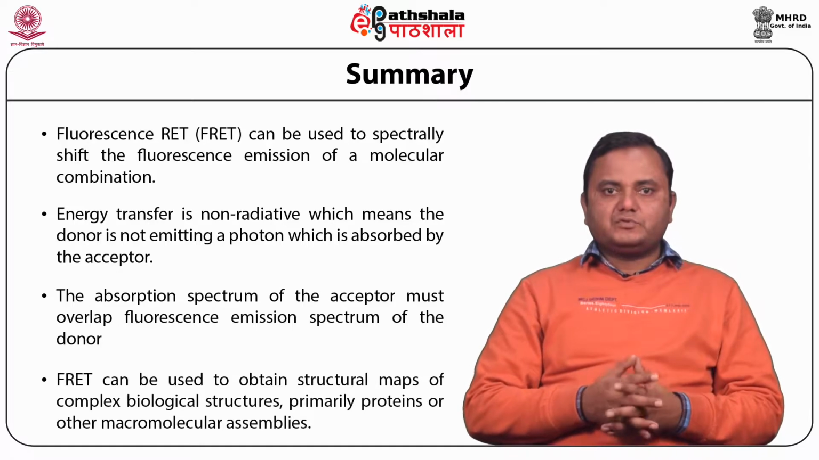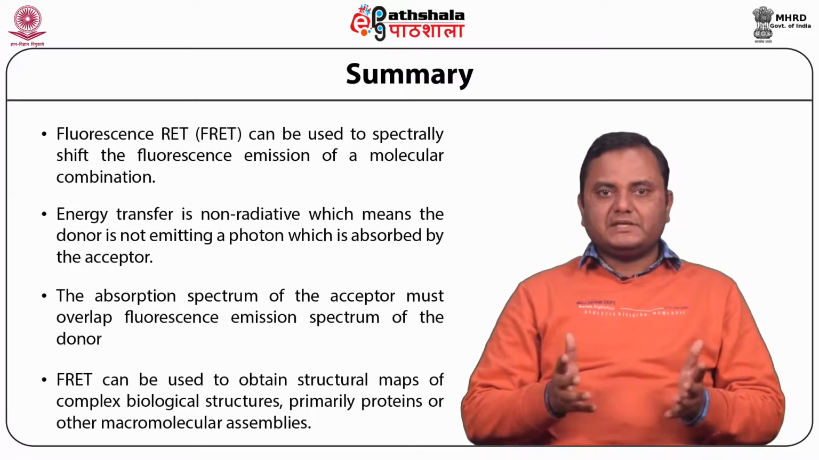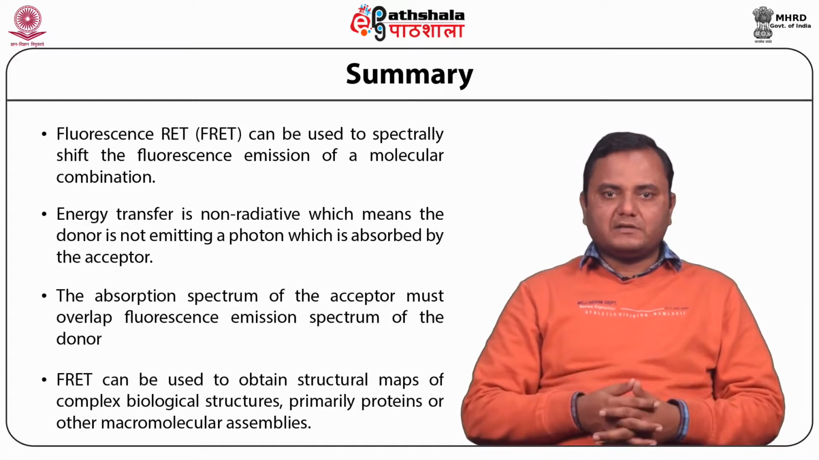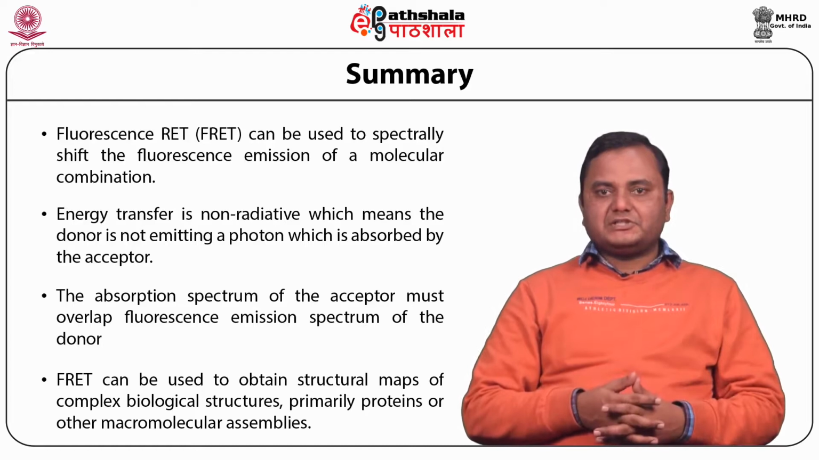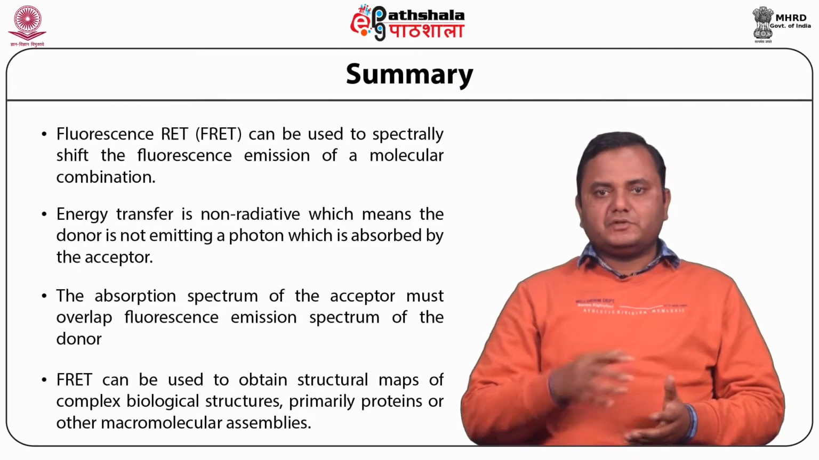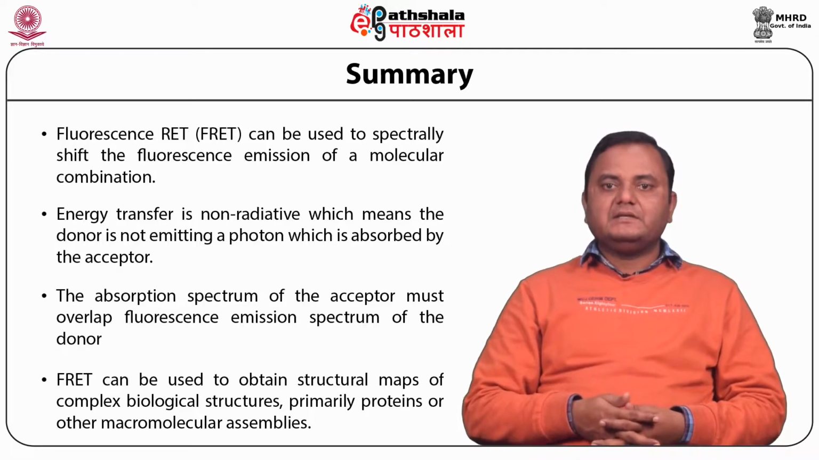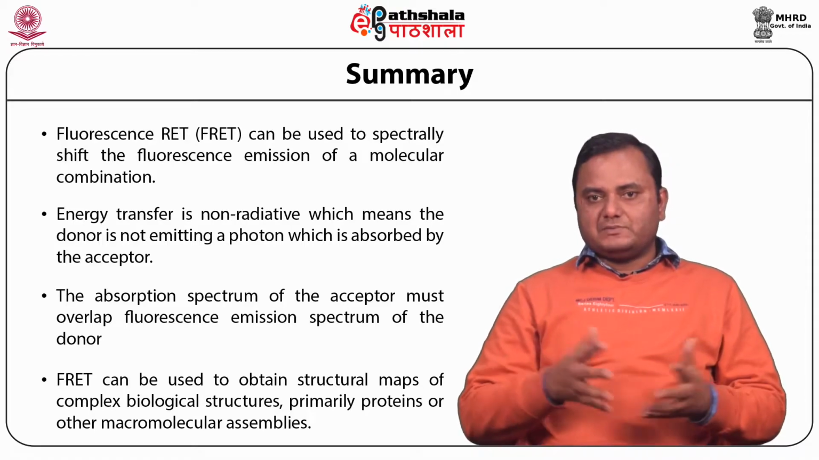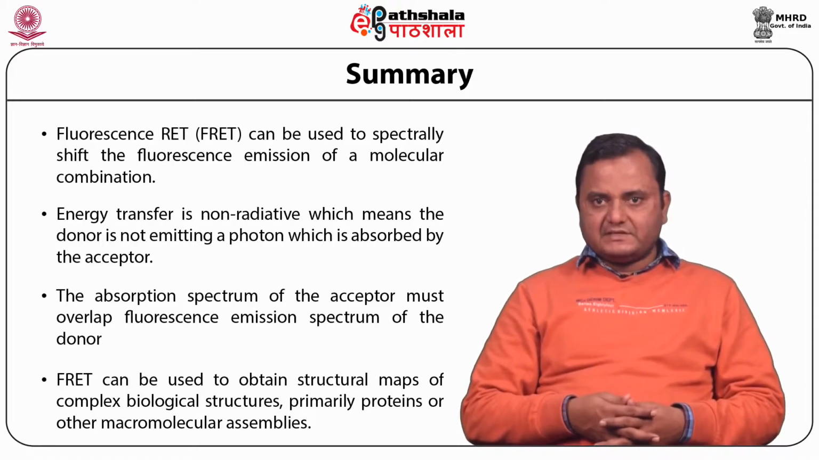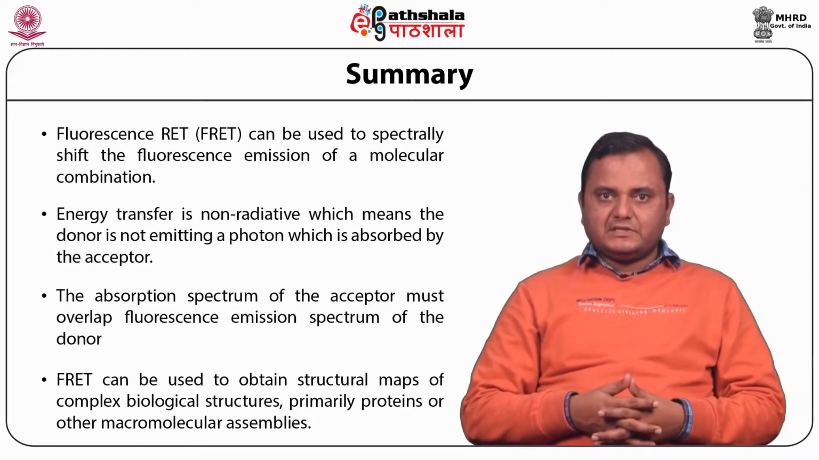FRET can be used to obtain a structural map of a complex biological structure, primarily protein or other macromolecular assembly. FRET is defined as a transfer of excitation energy from one chromophore to another chromophore, as given by Forster in 1949, and the efficiency of FRET corresponds to the inverse of the R to the power 6 dependence, and FRET can occur only in the nanometer range.